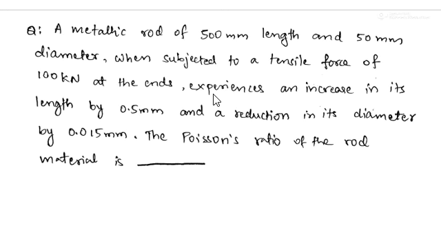And if you see the next question: a metallic rod of 500 mm length and 50 mm diameter, when subjected to a tensile force of 100 kilonewtons at the ends, experiences an increase in its length by 0.5 mm and a reduction in its diameter by 0.015 mm. The Poisson's ratio of the rod material is, and here the answer is 0.3.